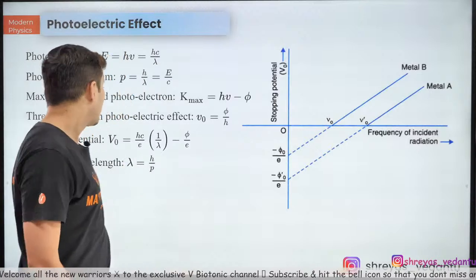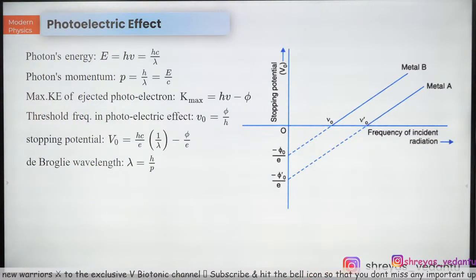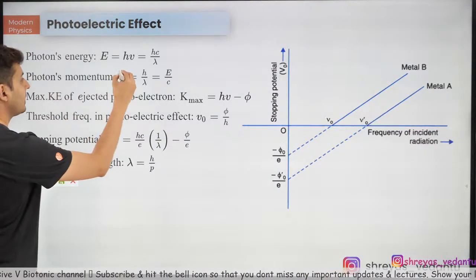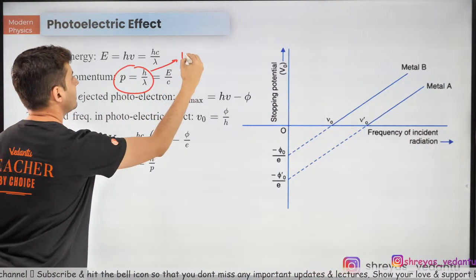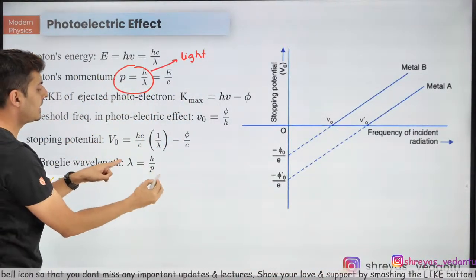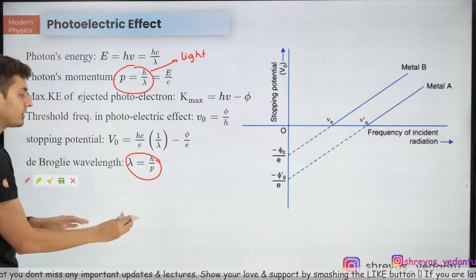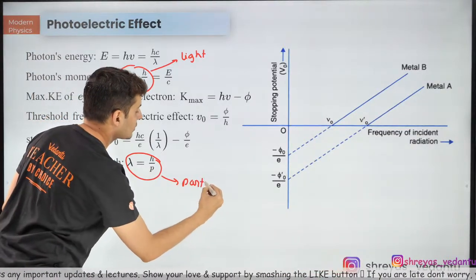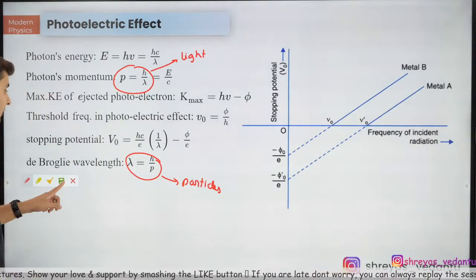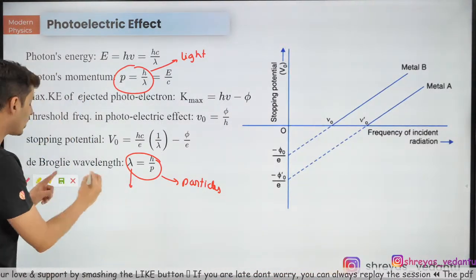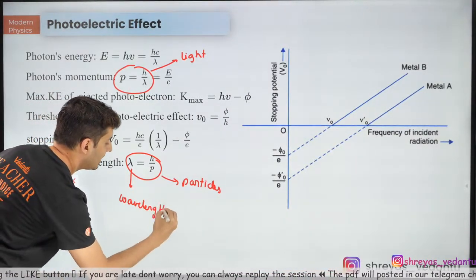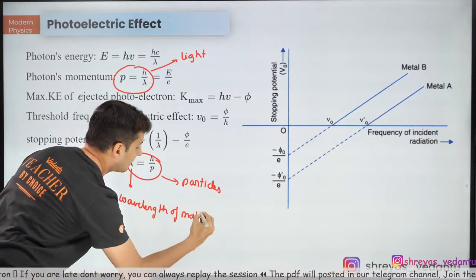Okay, cool. Great. Last thing, de Broglie wavelength over here. Now see, what did de Broglie say? If this is the momentum for light, you just shift the terms. Take lambda on the top, take momentum below. Then this equation also works for particles. So particles have a wavelength, which is called the de Broglie wavelength. This lambda is the de Broglie wavelength. It's also called the wavelength of matter waves.